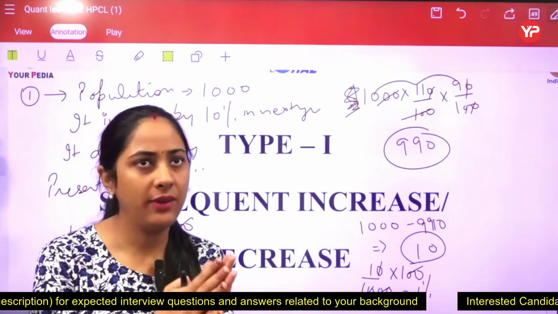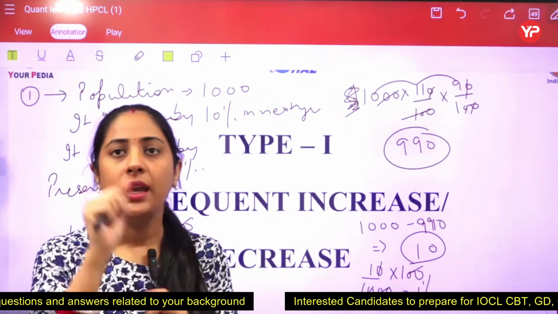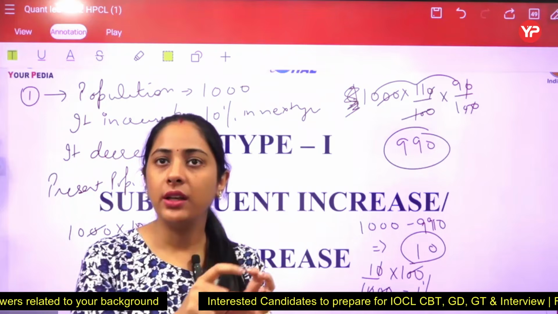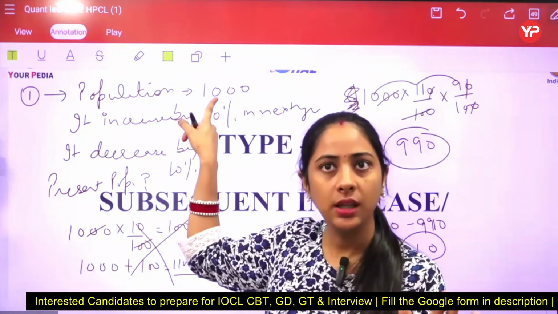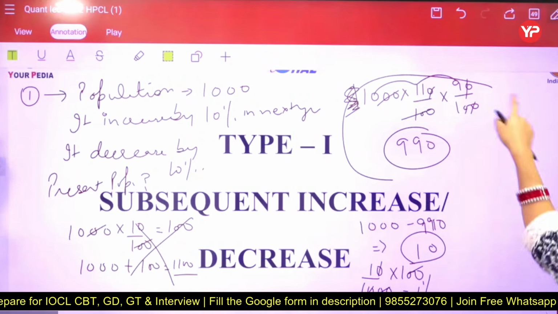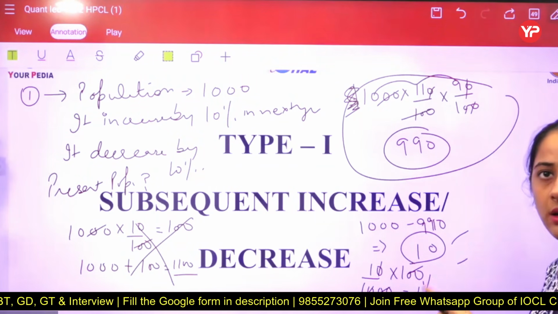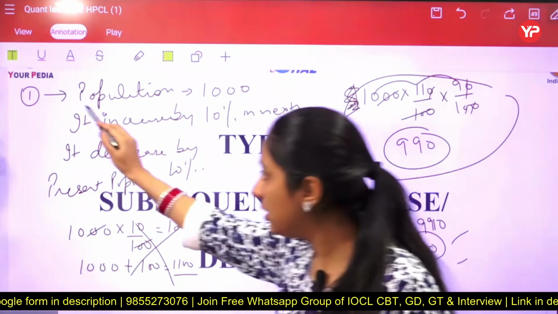Now let me just clarify, students, in case whenever you have been given data in the form of numbers, then you just have to apply this method. But if they are talking about just or just this thing,